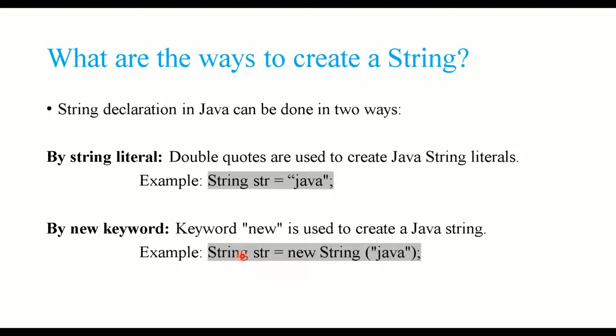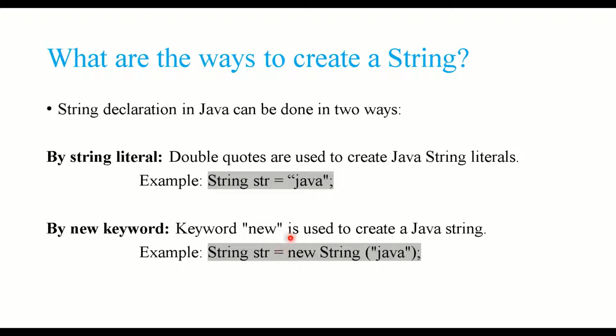So string is nothing but a class in Java. So here what we are doing is we are trying to create an instance of the string object with a single overloaded constructor which is passing one single string. So this is the way of the new keyword, right? Why are we having this? Because string is a class in Java. So now a very next important question would be, what is the difference if you create it this way and this way? What is the difference between these two?